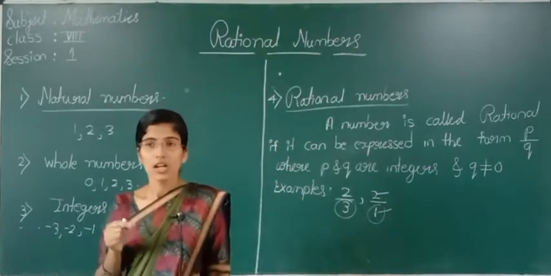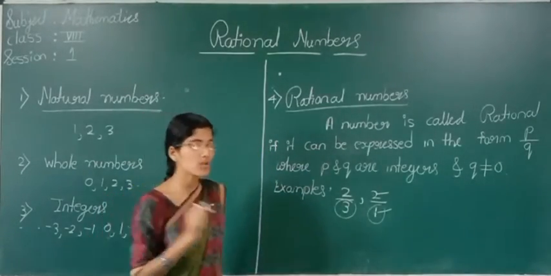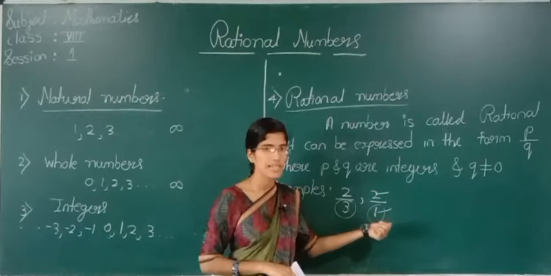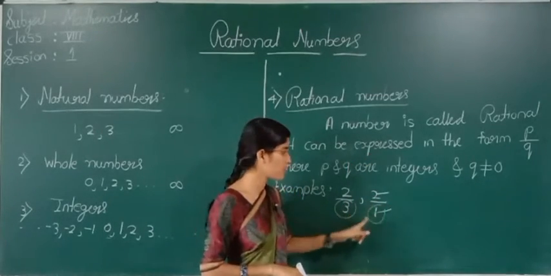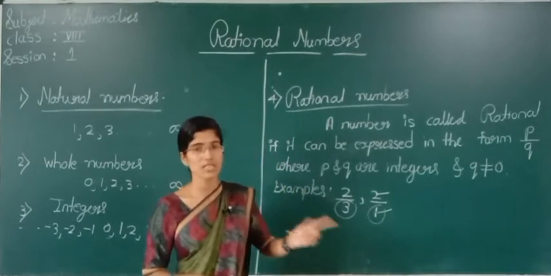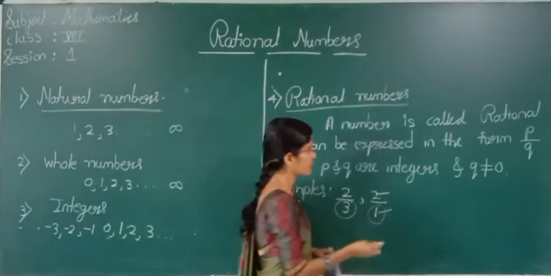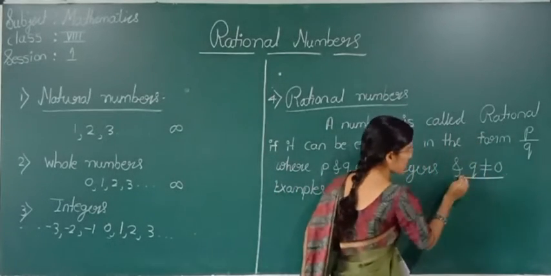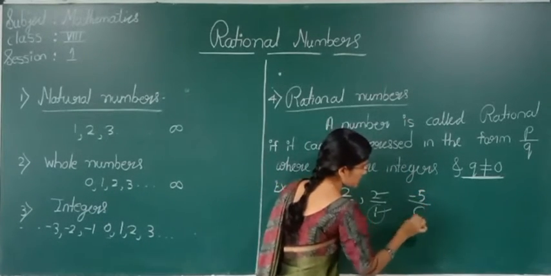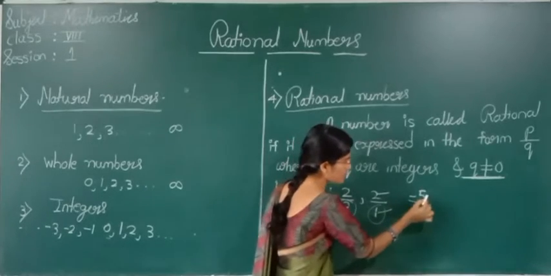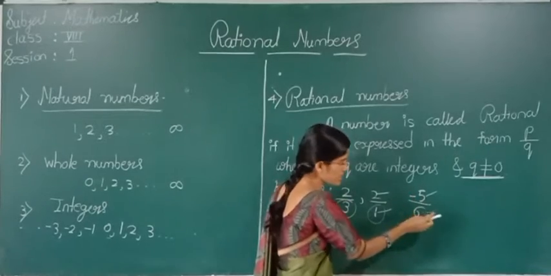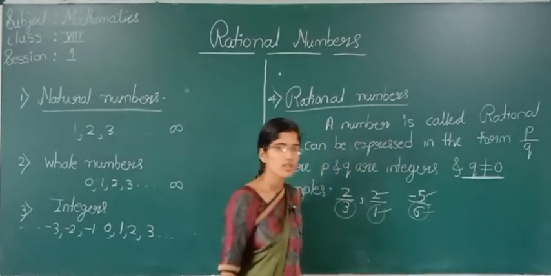P and Q are integers and the denominator should not be equal to 0. See here, for any number to become a rational number, there are two conditions. First condition is that P and Q should be integers. Second condition, the denominator should not be equal to 0. If the denominator is equal to 0, that is not a rational number. They have given a clear statement that the denominator should not be equal to 0. Example, minus 5 by 6. This is a rational number. See here, P and Q are integers and the denominator should not be equal to 0.